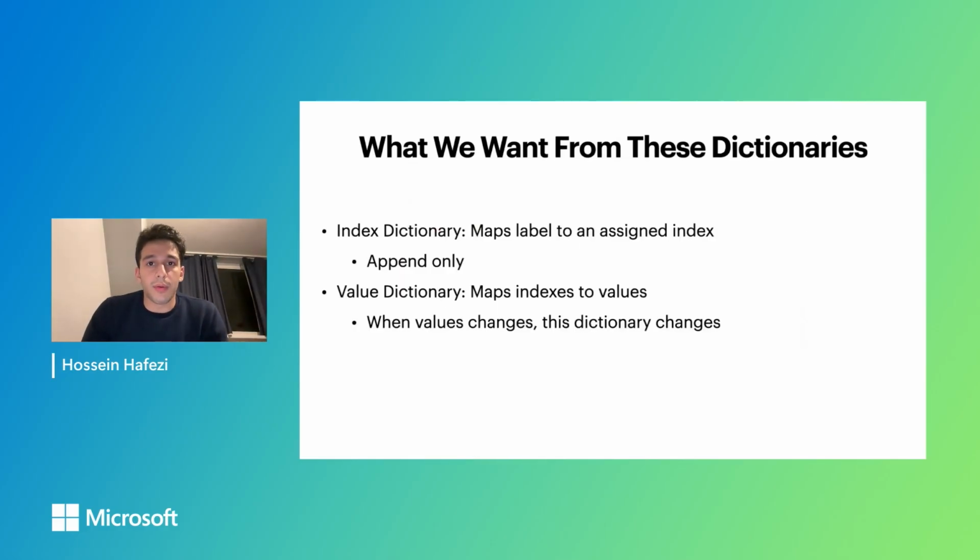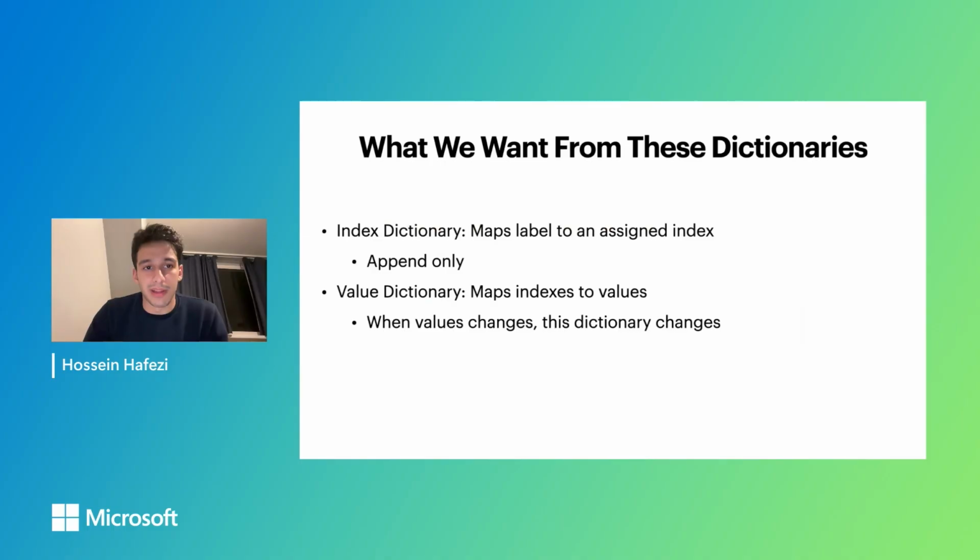So next, what do we want from these dictionaries? What are the expectations? For the index dictionary, which is a mapping from labels to assigned indices, we basically want it to be append only. But for the purpose of this talk, because I wanted to keep it math free, I don't want to say how we keep it append only, but it's very simple. It's just a zero check, which is translated into a sum check and some polynomial evaluations. And the value dictionary, which is a mapping from indices to values, we don't have any constraints on, because the dictionary values can change arbitrarily.